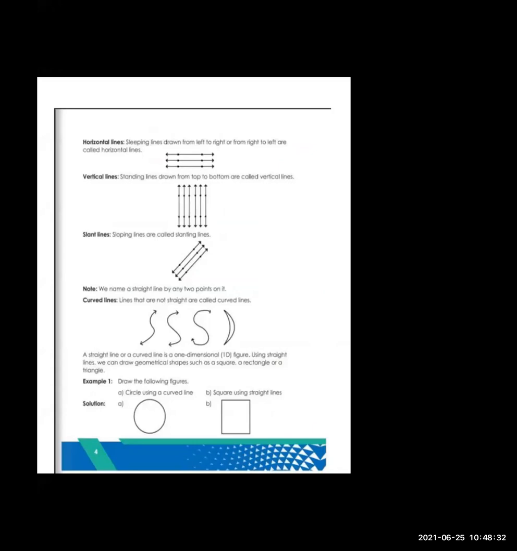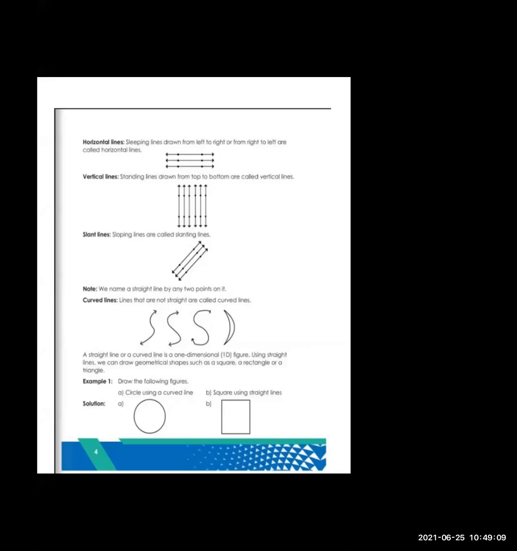Yes, very good, Bhumi. We can't draw a curved line with the help of a scale. A curved line is a free-handed line. It is not a straight line. In our English alphabets, we can find many letters drawn with a curved line, like C, D, S. This kind of alphabets we can draw.